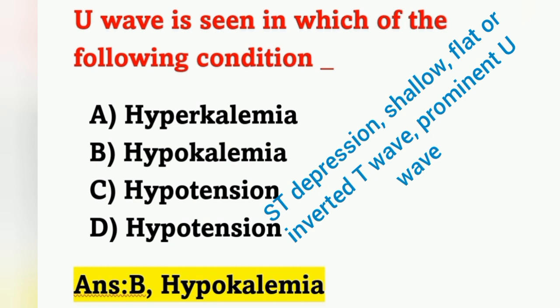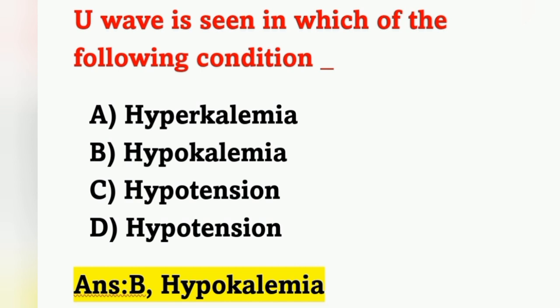Prominent U wave can be seen in case of hypokalemia. And also we can see ST depression, and shallow, flat or inverted T wave in case of hypokalemia.